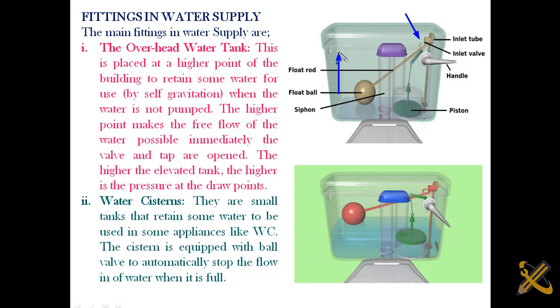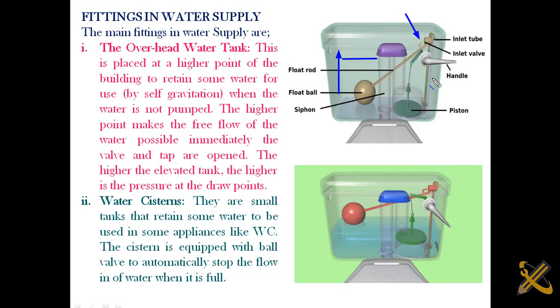When the float ball reaches a certain level here, it closes this inlet valve, which stops the flow of water entering. Until this mechanism comes down, water won't be able to enter.